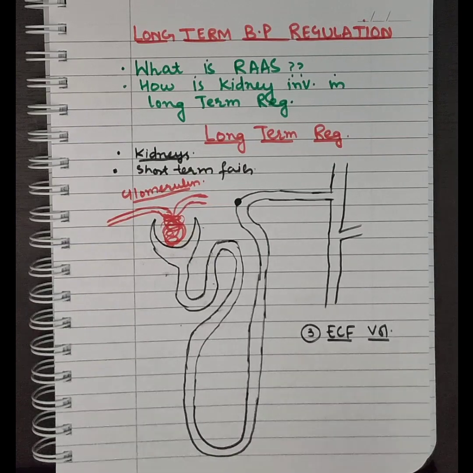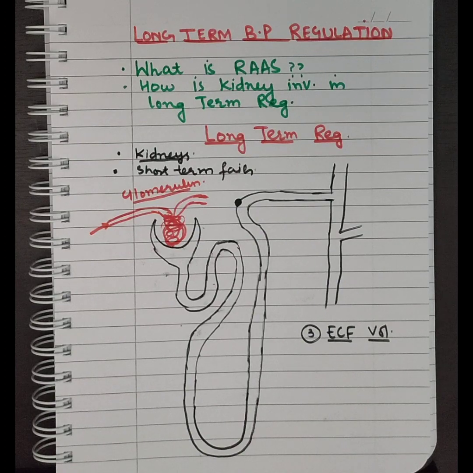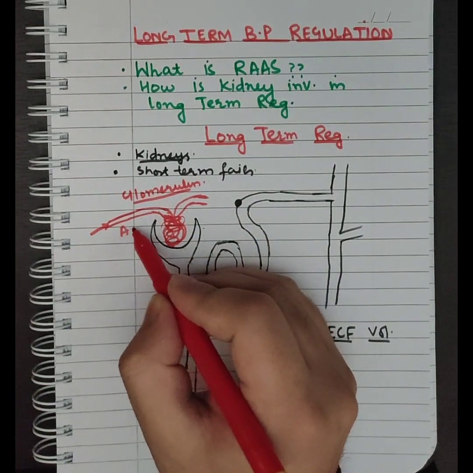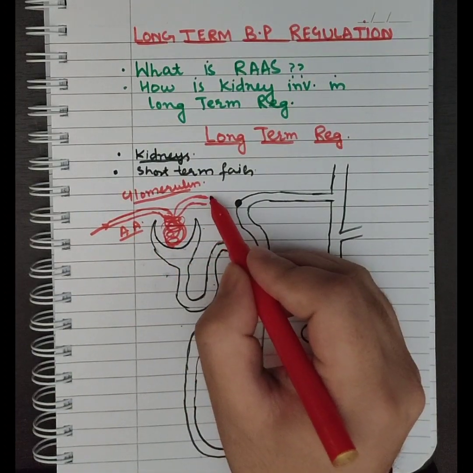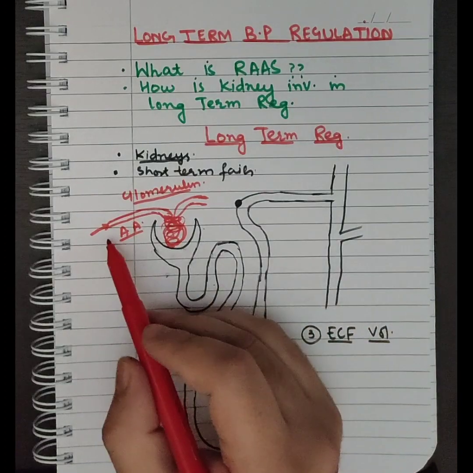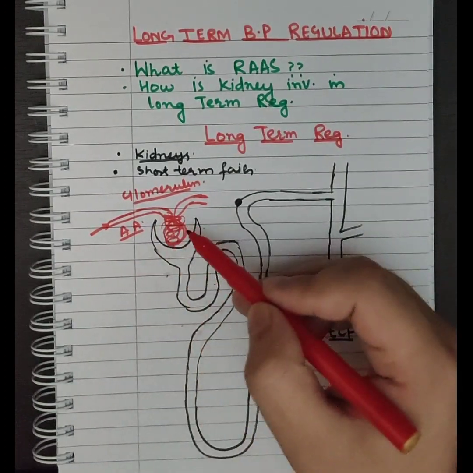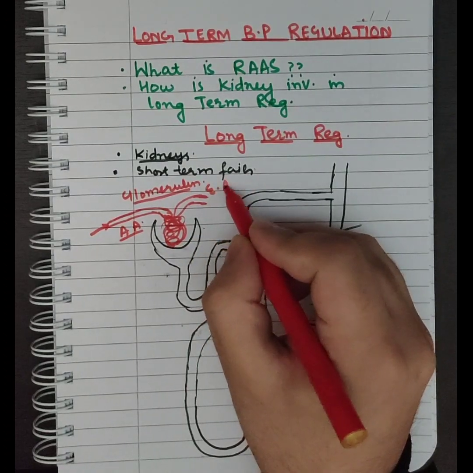सबसे पहले क्या होता है, यहाँ से blood आ रहा होता है. This is the renal artery. Renal artery के through blood आ रहा होता है, and ultimately it enters the afferent arteriole. This is very important. A is for afferent, and this is the efferent arteriole. E is exit. The afferent arterioles come, form a loop of capillaries here known as glomerulus, and then go out in the form of efferent arterioles.